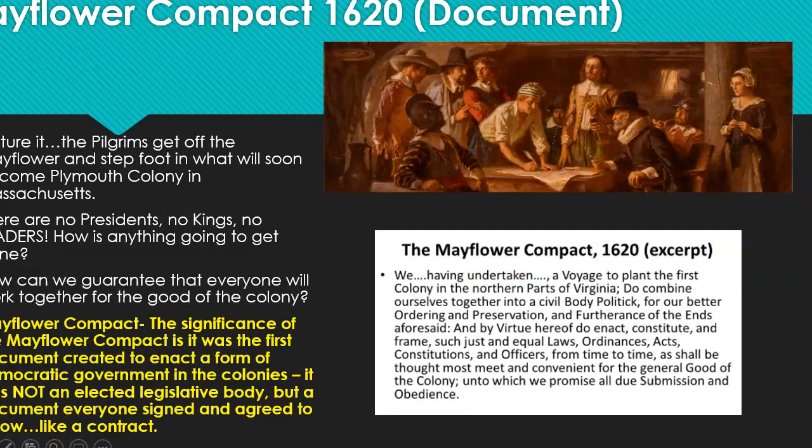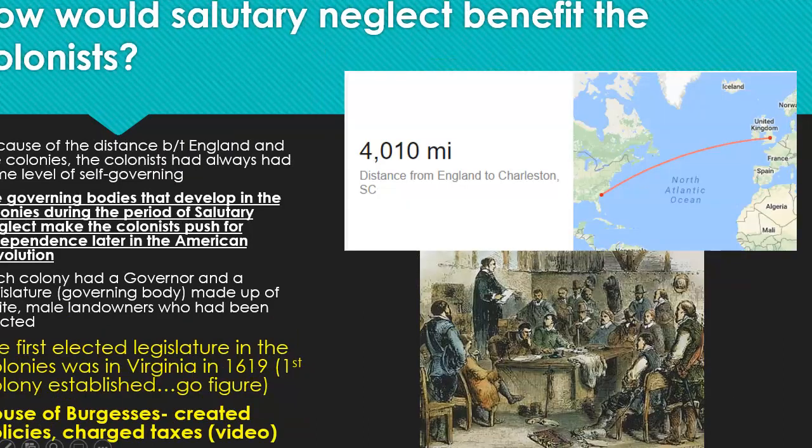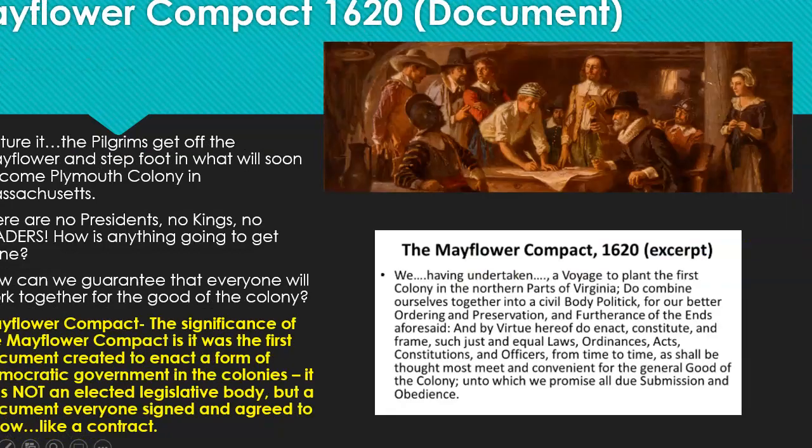Okay. Another governing body that I want to talk about is the Mayflower Compact. Now, the date for the House of Burgesses is 1619. Okay. In 1620, the Pilgrims come over, and they are going to come up with a governing body, but it's going to be a little different. The Pilgrims get off the Mayflower. They step foot in what'll be Plymouth Colony in Massachusetts. There's no governing body. There's no king. There's no president, nothing like that. How are they going to get things done, right?